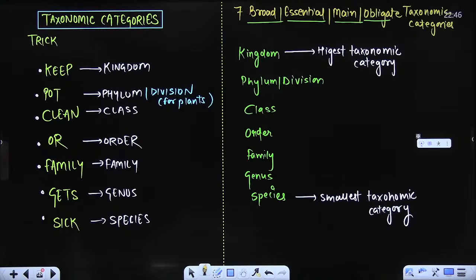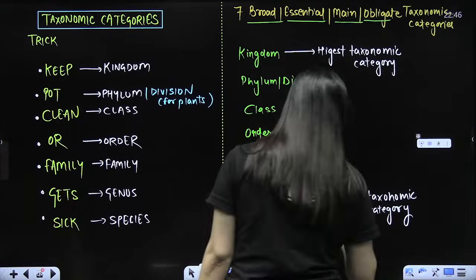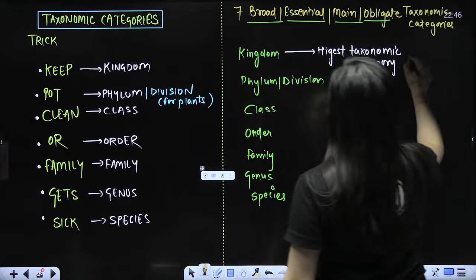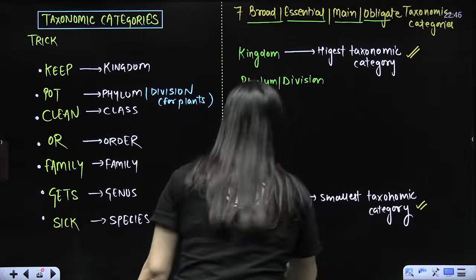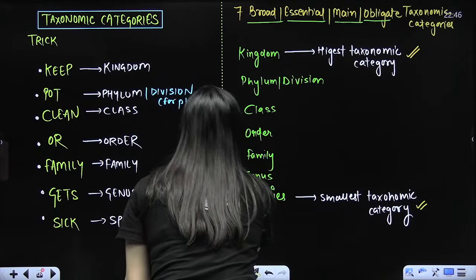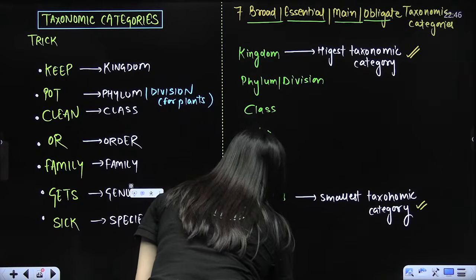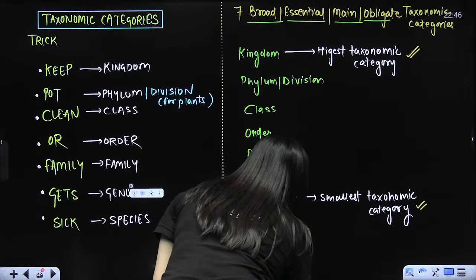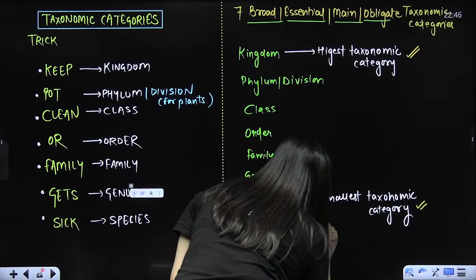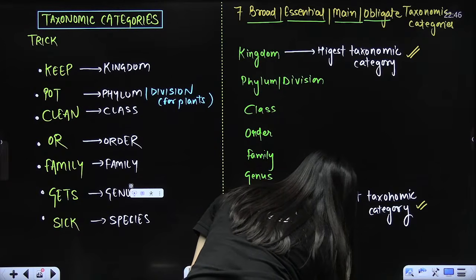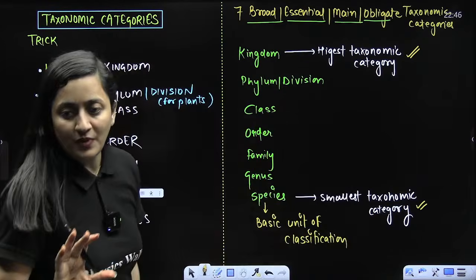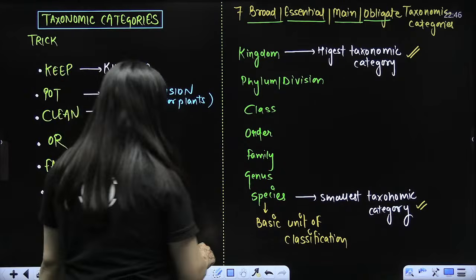So these are the taxonomic categories. Am I clear? So kingdom, phylum, class, order, family, genus, species. So the highest or the biggest is the kingdom. This is the smallest taxonomic category, also known as the basic unit of classification. What's that? That is the species. So now we will discuss that. We will consider all the scientific names also. So I hope up to this part everything is clear, right?